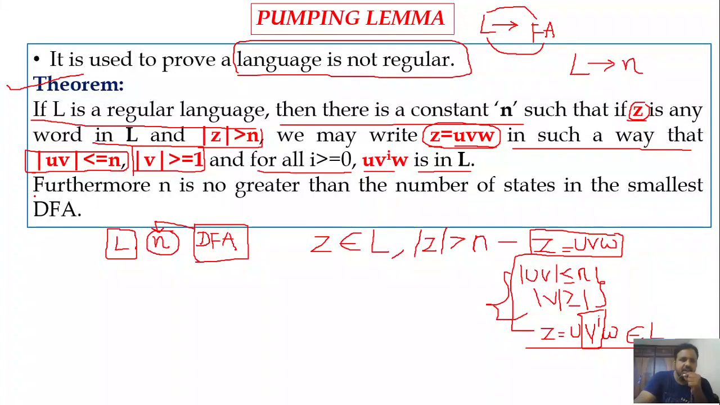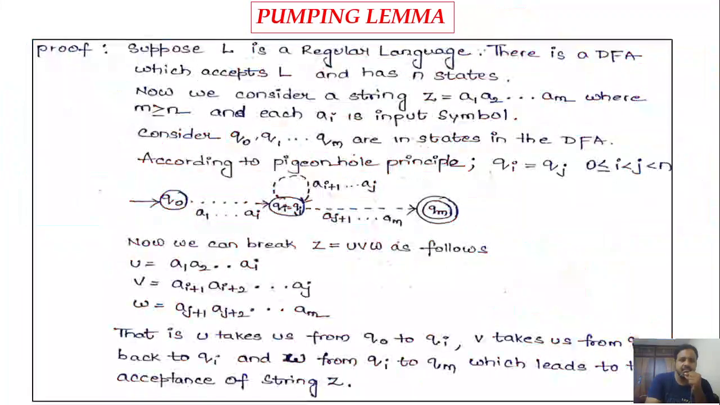So here we are considering that the language is regular. One more point we are considering is that n is no greater than the number of states in the smallest DFA. So let us consider that n is nothing but the number of states in the smallest DFA, because we are considering n as some constant. Okay, so let us understand this theorem.